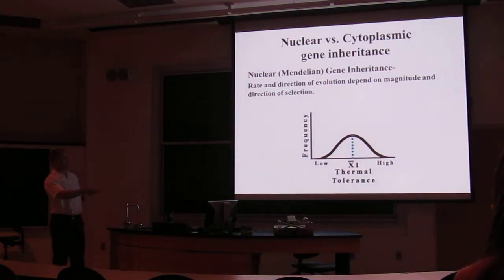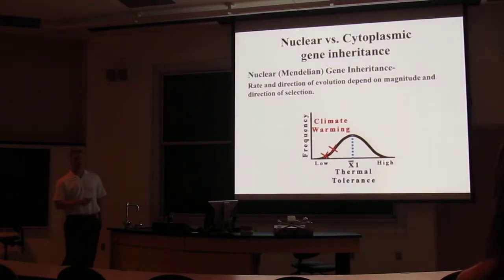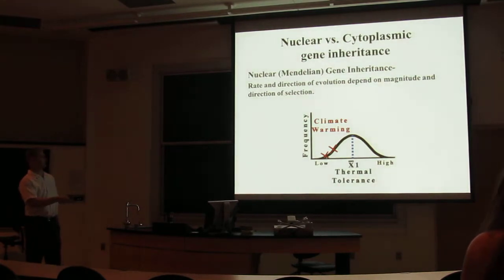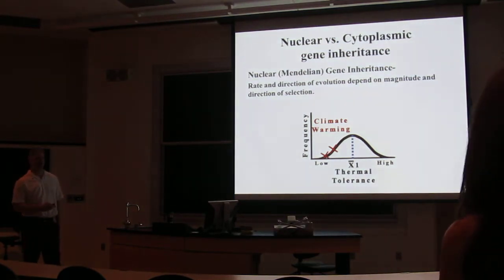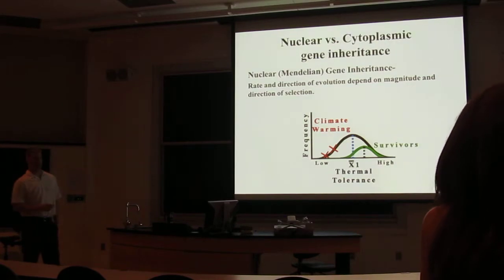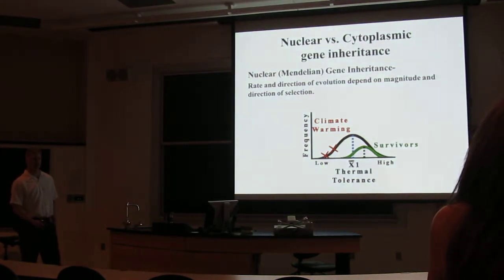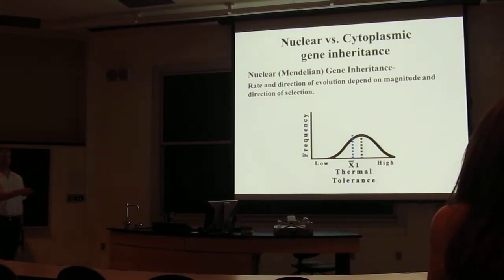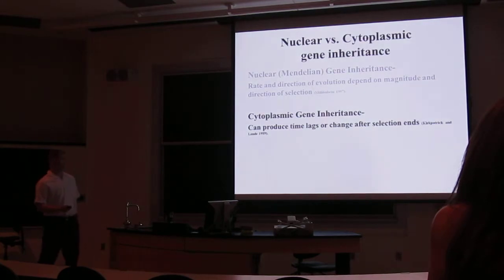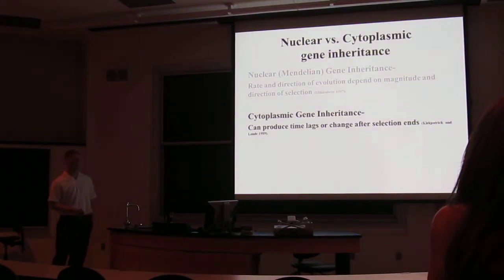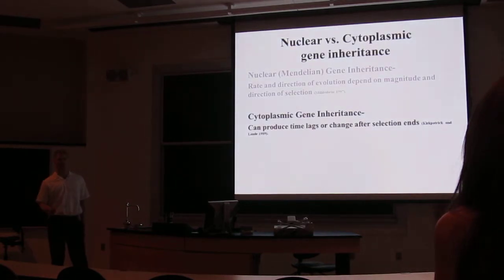So for example, this population with some median thermal tolerance, under climate warming, we might expect to see individuals with a small thermal tolerance die off, producing a population of survivors with a higher mean thermal tolerance. And after one generation of selection, that population can evolve to have an increased thermal tolerance. However, cytoplasmic gene inheritance can cause time lags or continued evolutionary change after the selective pressure ends.